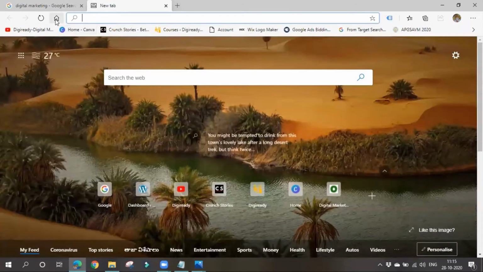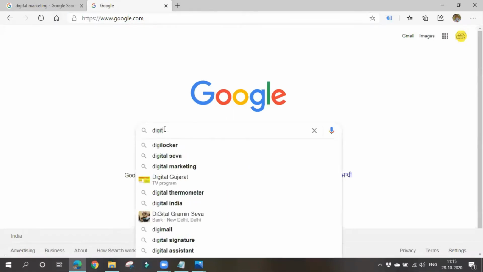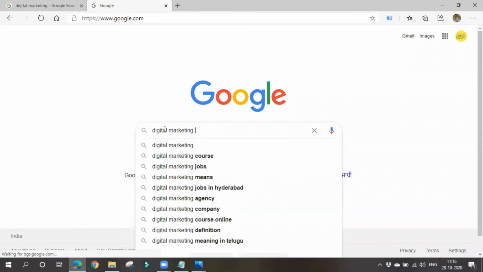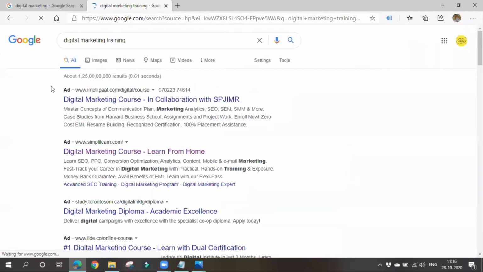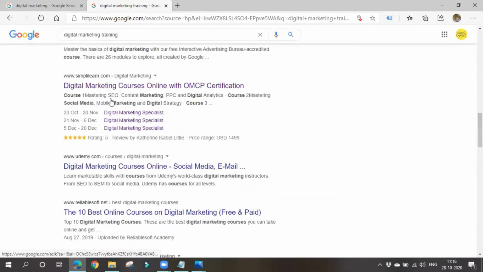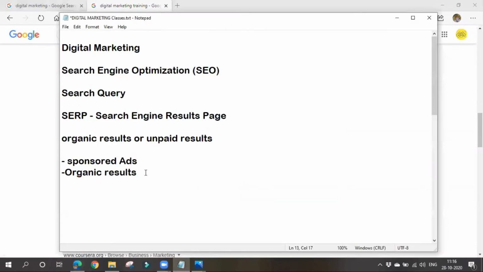If you search for something like digital marketing training or some other search query, these are all ads. We'll be seeing these Google ads or sponsored ads. We'll also be seeing SEO results or organic results, and also some local listings. Local listings means Google Maps. If you search for something like a hospital, you'll be shown a map of places nearer to you. Have you noticed?